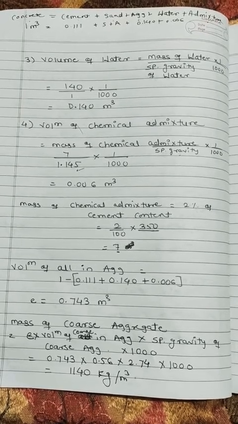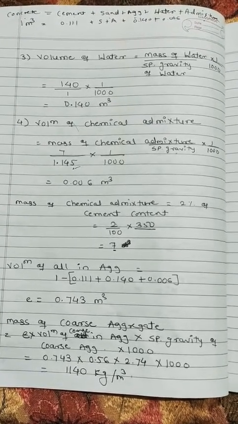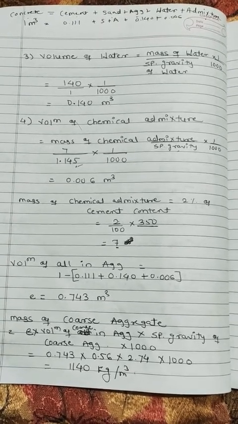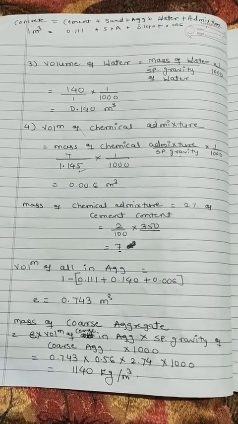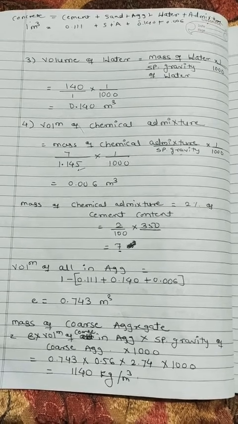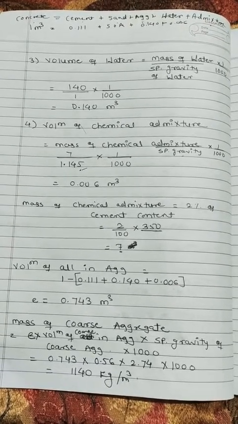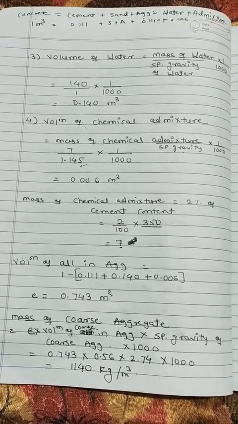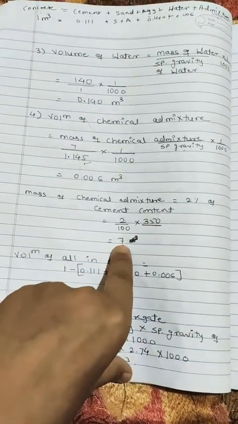Now next, volume of chemical admixture. Formula is mass of chemical admixture upon specific gravity into 1 upon 1000. How do we calculate the mass of chemical admixture? We know the cement content is 350. Take 2% of cement content: 2 upon 100 into 350, we get 7.